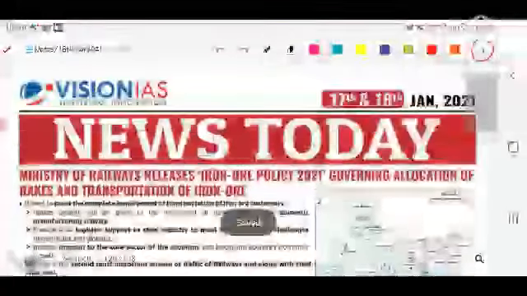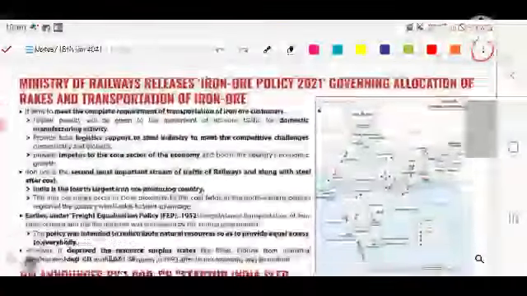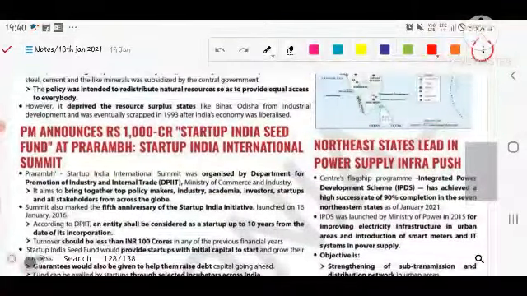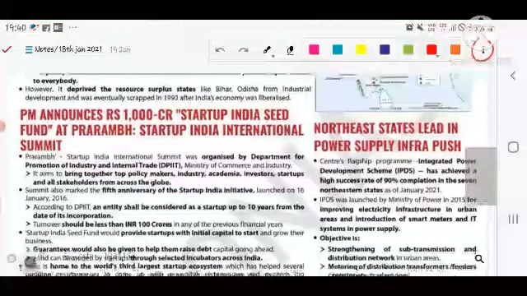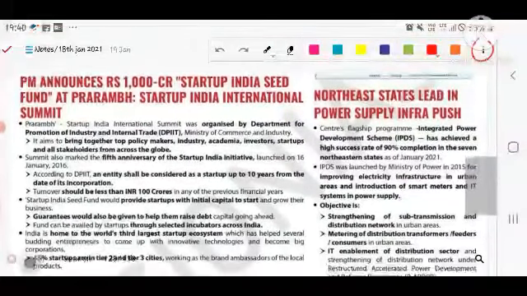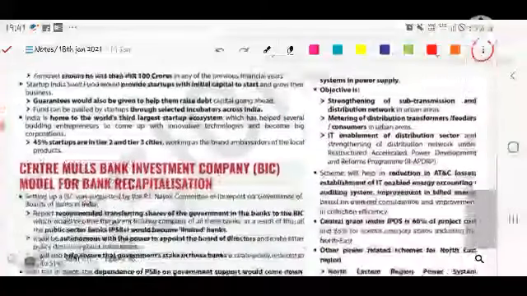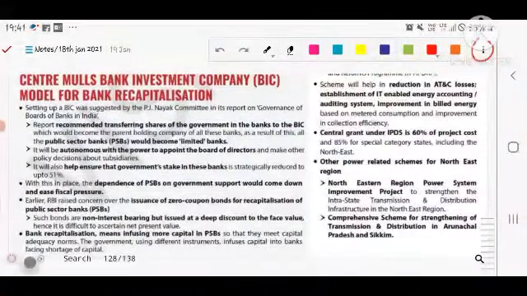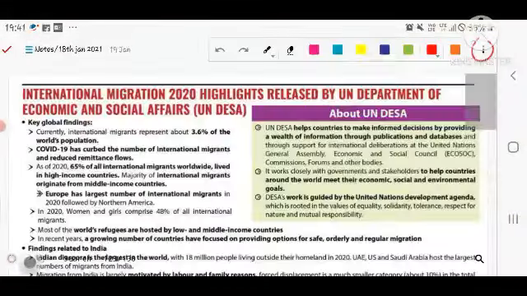Let's see the news today of the 17th and 18th January. The Minister of Railways released the Iron Ore Policy 2021. Do read this. The Prime Minister announced a 1,000 crore Startup India Seed Fund at the Prarambh Startup India International Summit. So know about this. Northeast land and power supply, not so important. Centre moves an investment company model for bank recapitalization.